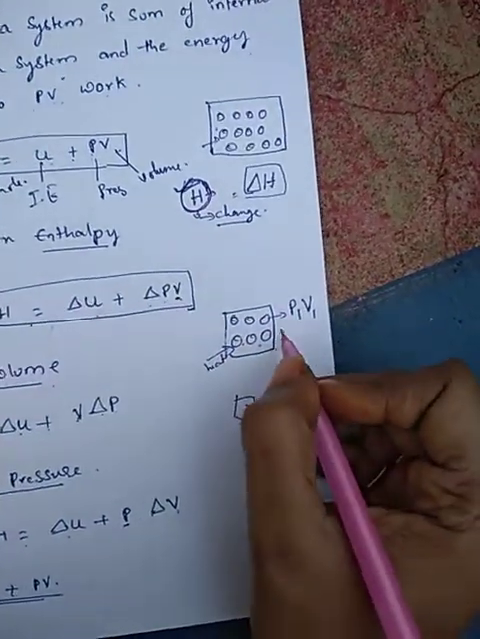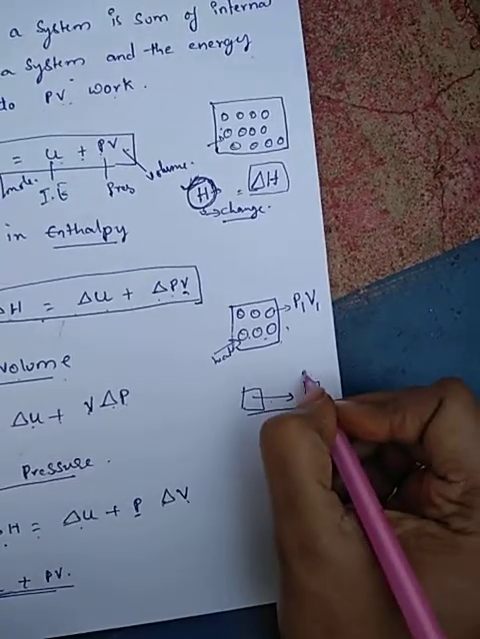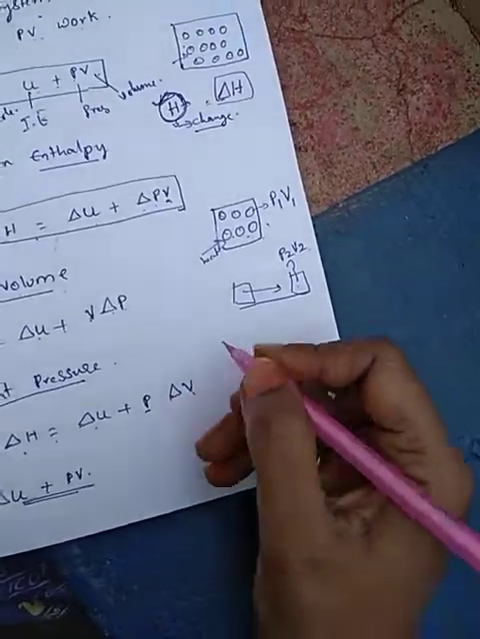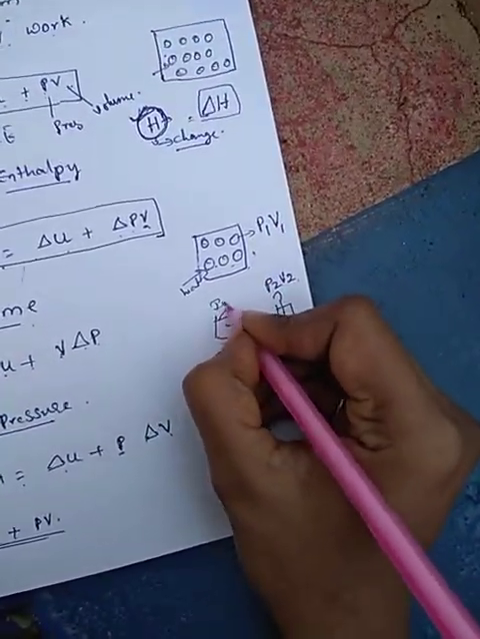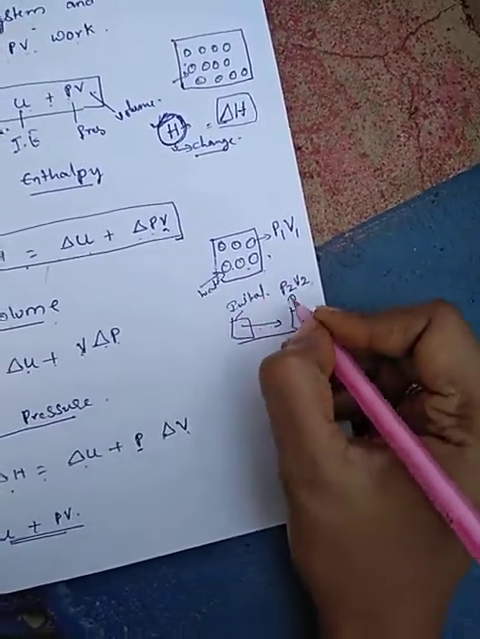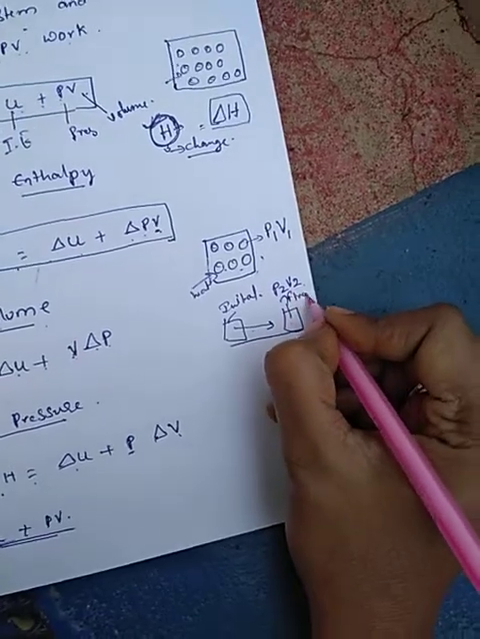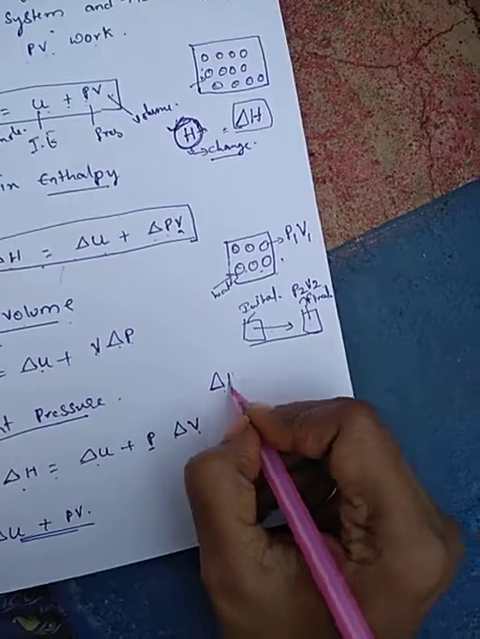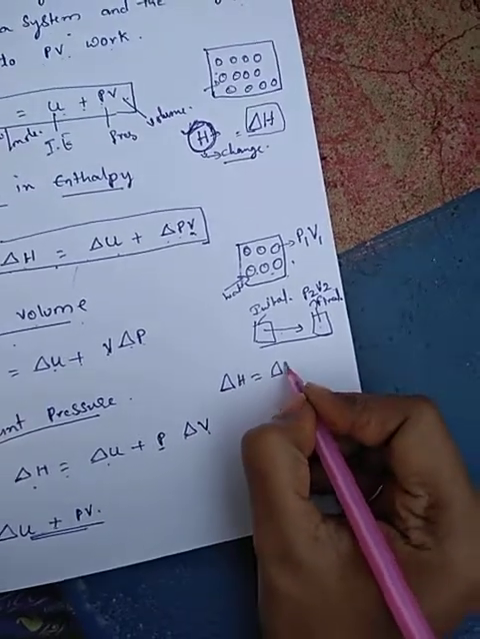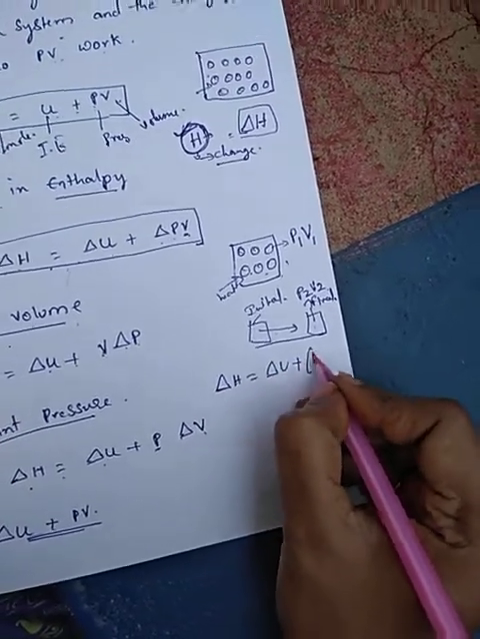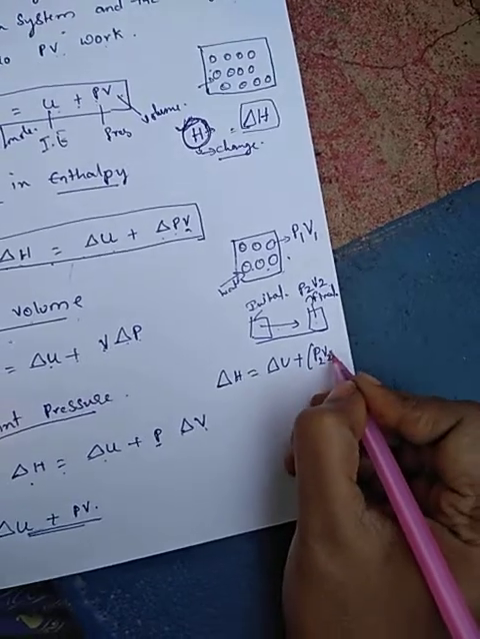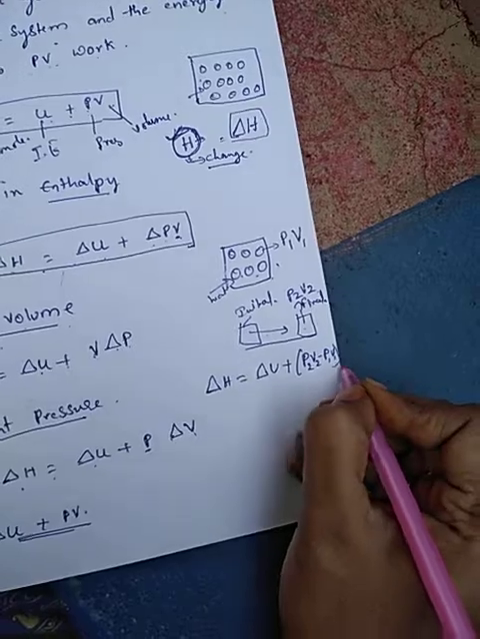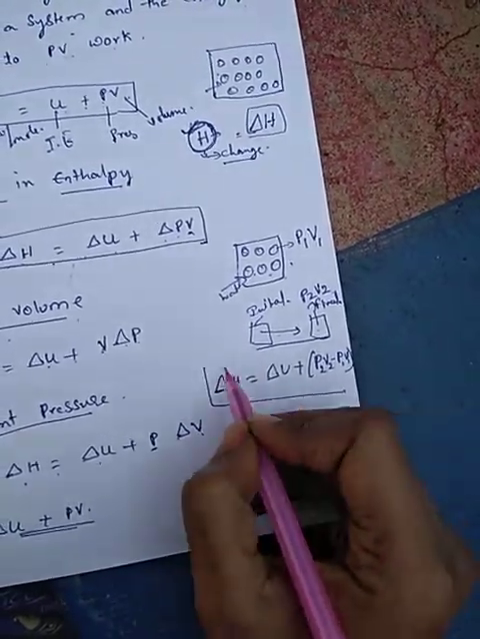So at that time, after the change, the pressure and volume become P2 and V2. So now we can write the definition. This is the initial and this is the final. So now the definition of this enthalpy will change as delta H is equal to delta U plus P2 V2, final minus initial. So this is about the enthalpy. Thank you.